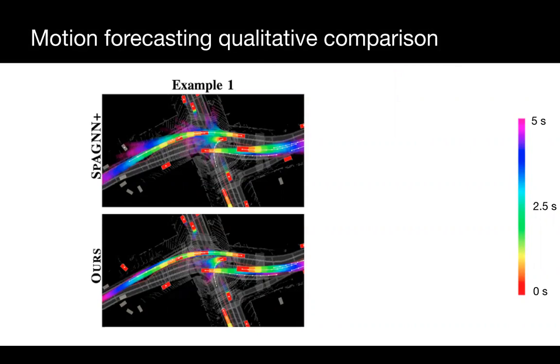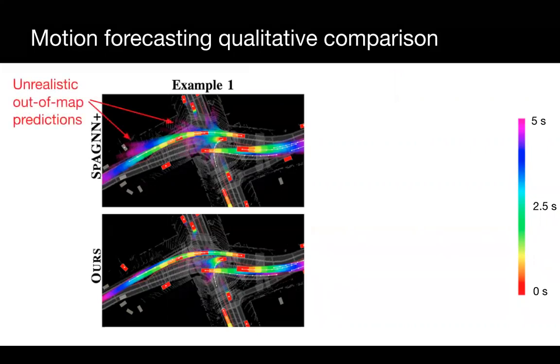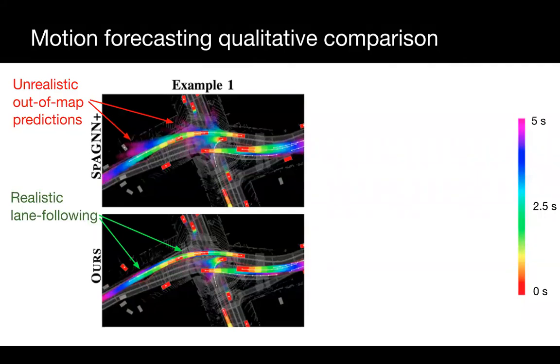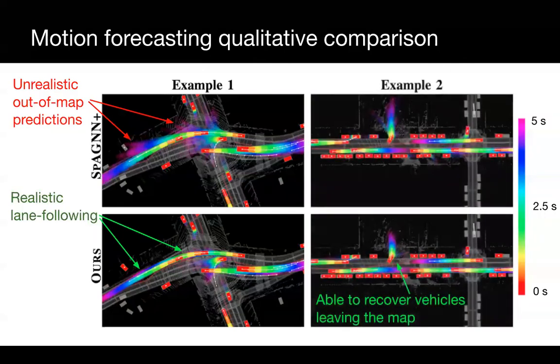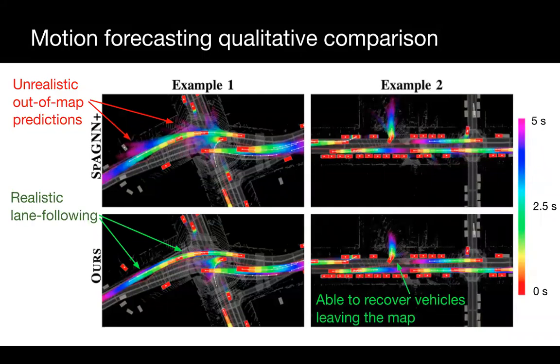The visualization blends in 50 trajectory samples for each vehicle. Transparency denotes its likelihood, and the color gradient the prediction horizon, as can be seen on the bar on the right. We can see that the baseline produces unrealistic samples going out of the map. In contrast, our model produces a realistic lane-following behavior for the same two cars. Let's look at an example where a vehicle is going off the road. We can see how our model can capture this behavior just as well as the baseline.